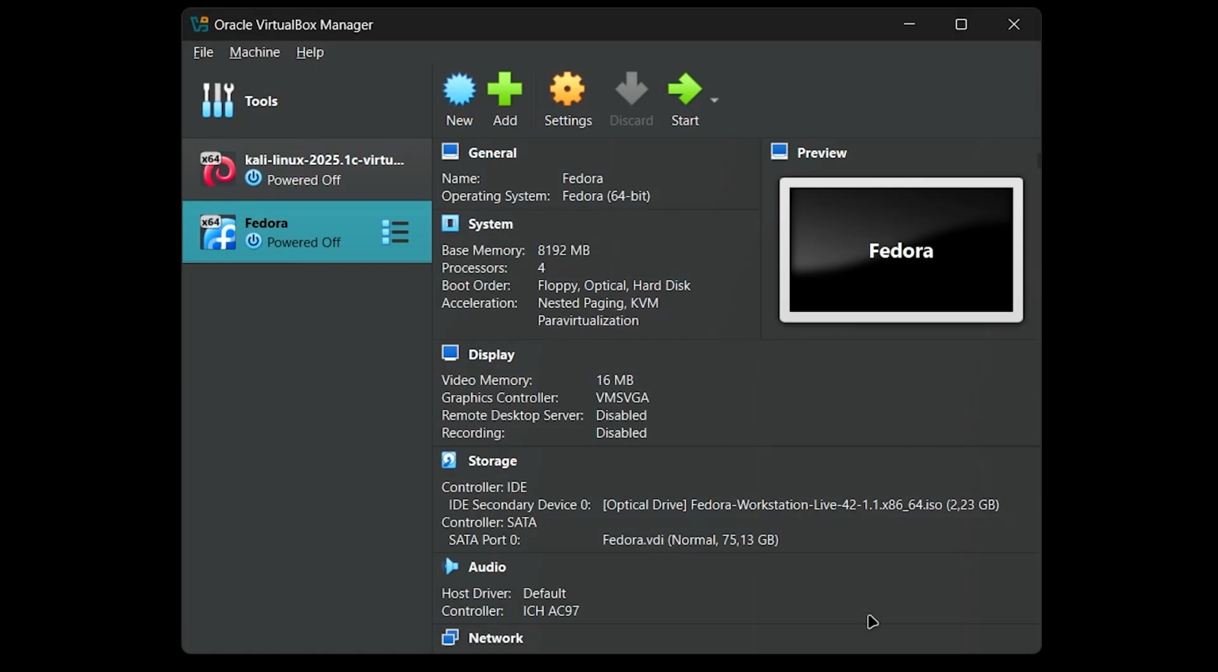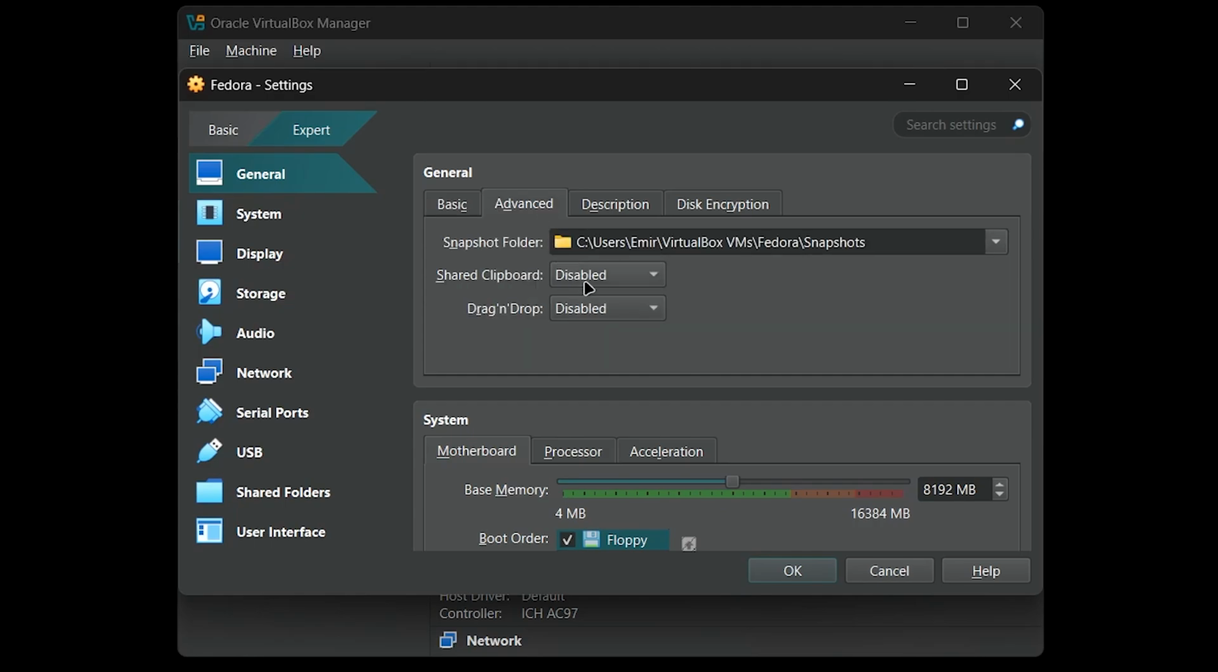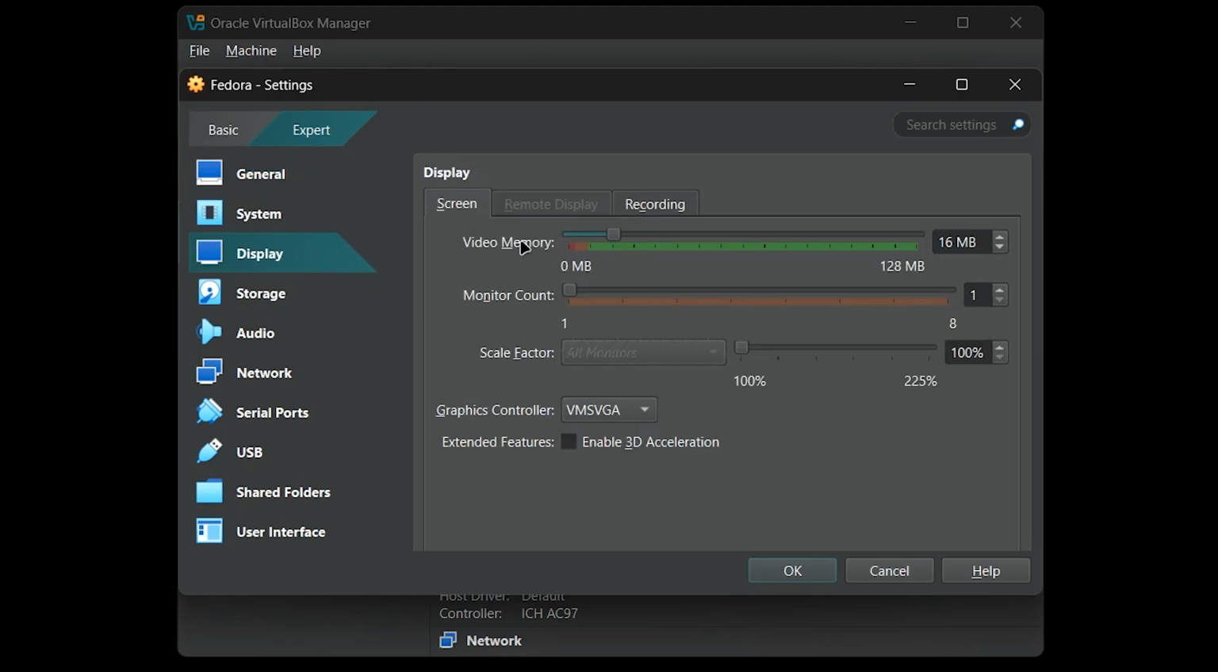Now it's done, but we still need to do some settings. Go to Settings, click Advanced. These two settings allow you to share files, folders, or copied text between the virtual machine and your main computer. I will set both to bidirectional. Go to Display and set video memory to max. Additionally, if you want to use your external GPU in your virtual machine, follow these settings.